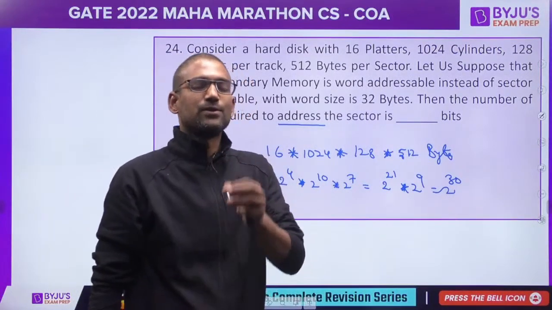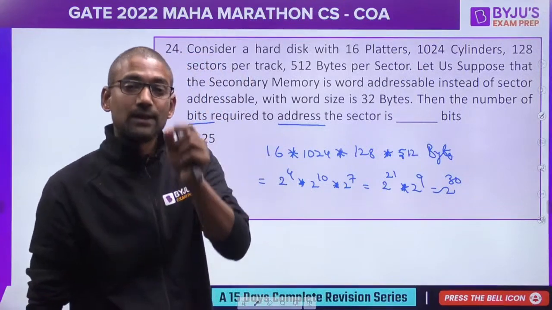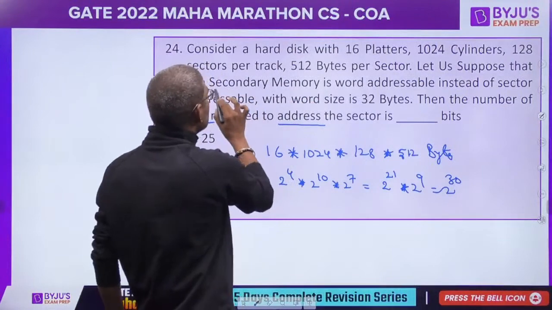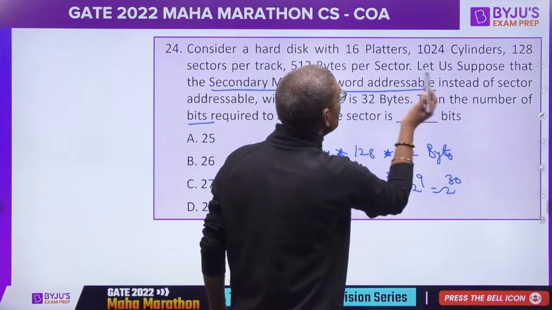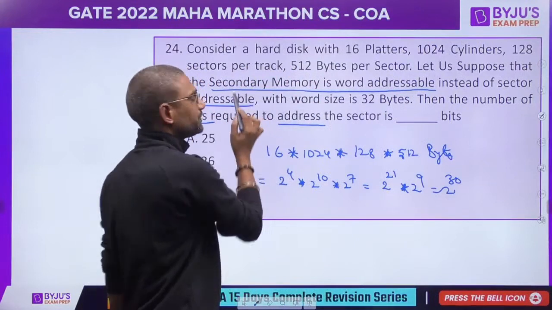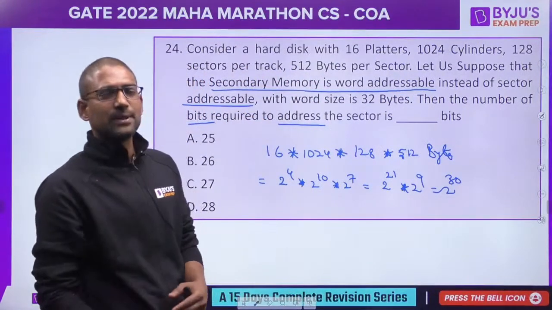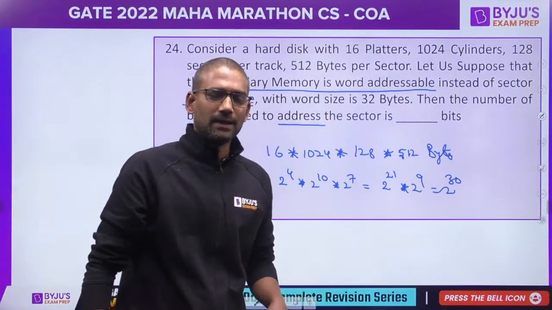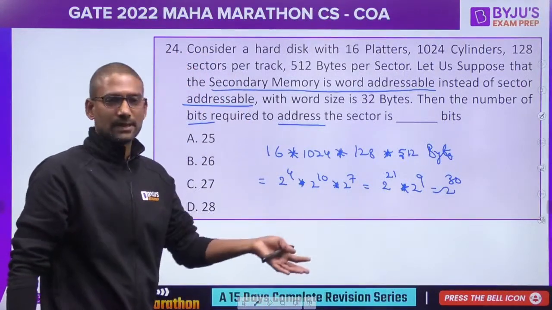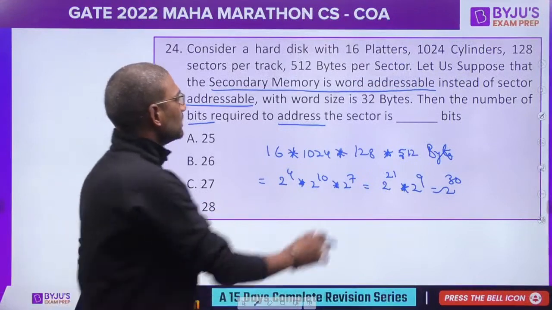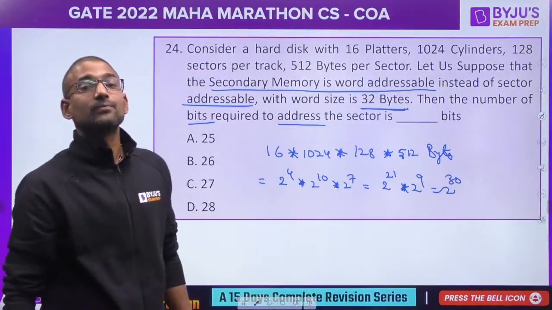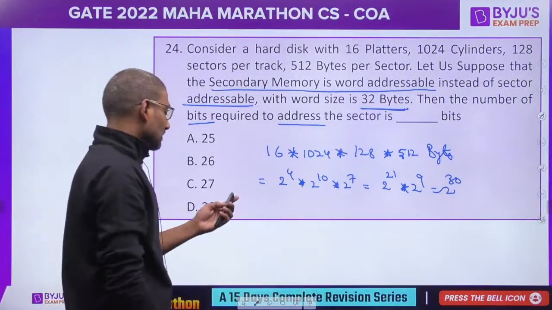When you read the question, you should read it carefully, completely. Suppose the secondary memory is word addressable instead of sector addressable. Generally, secondary memory would be sector addressable. But this question is asking us to assume it is word addressable and one word is equal to 32 bytes, then what is the